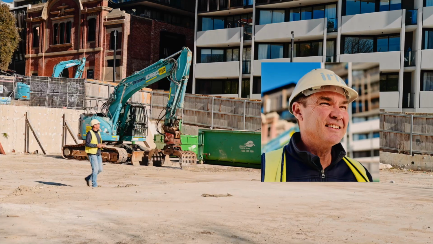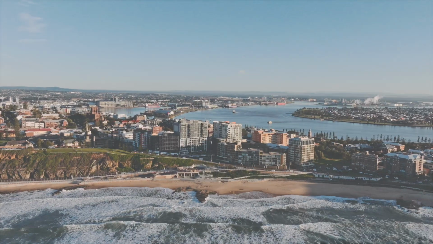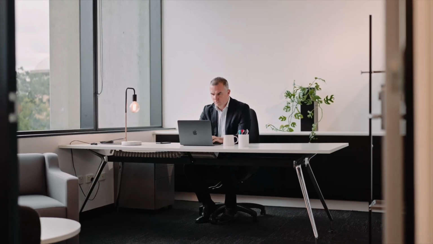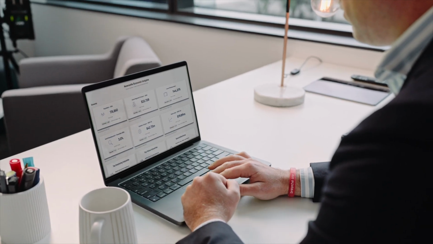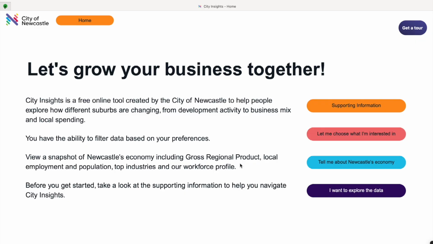And it's not just for business owners. Residents can use it to learn more about their community. Developers can use it to assess opportunities. Community groups can use it to understand local trends. No matter who you are, City Insights gives you a clearer view of how Newcastle is evolving.